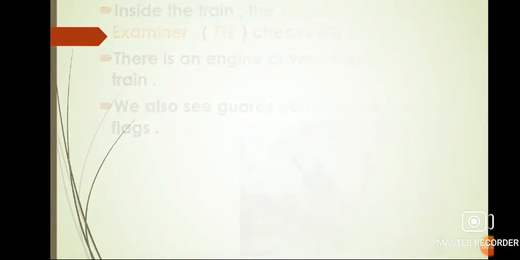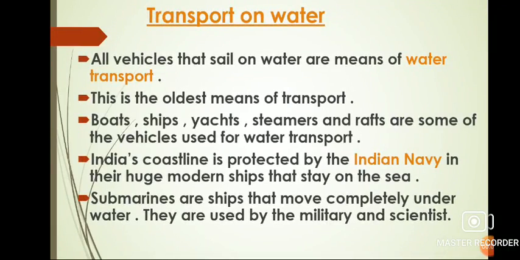Now, the next topic of the chapter is transport on water. All vehicles that sail on water are means of water transport. This is the oldest means of transport. Boats, ships, yachts, steamers, and rafts are some of the vehicles used for water transport. India's coastline is protected by the Indian Navy in their huge modern ships that stay on the sea. Submarines are ships that move completely underwater. They are used by the military and scientists.